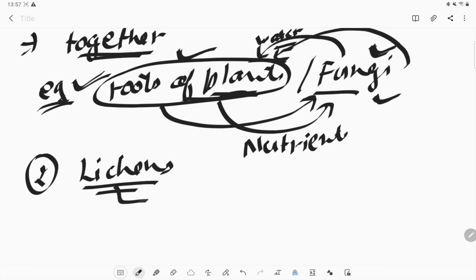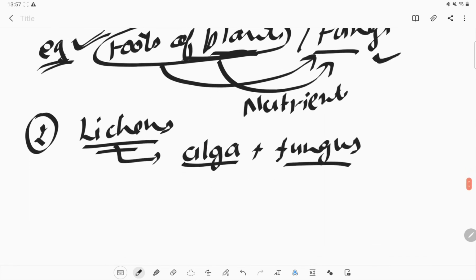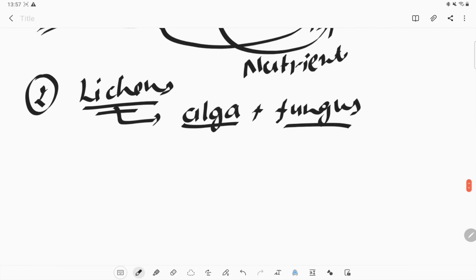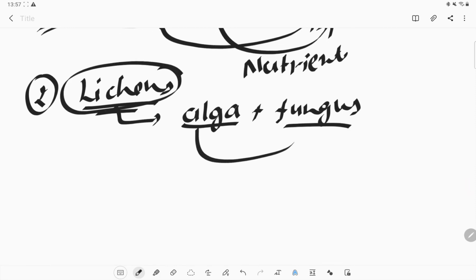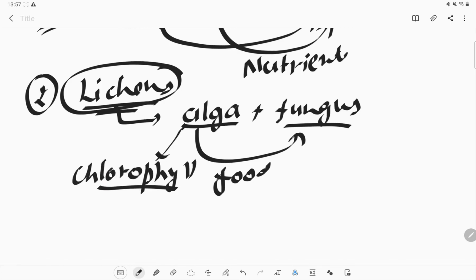What are lichens? They are the combination of algae plus fungi. Both the fungus as well as the algae live together and form a lichen, where the algae provides the fungi the food, because the algae has chlorophyll and can perform photosynthesis, through which they can make their own food. And the fungus provides the algae the shelter, the place to live.